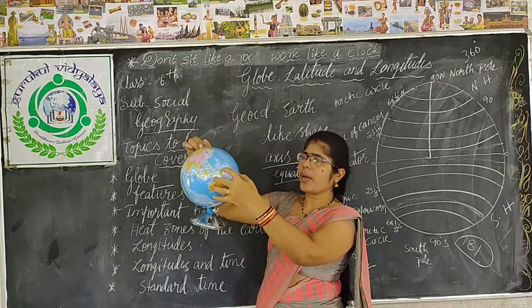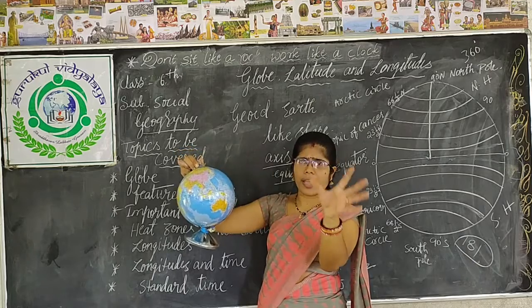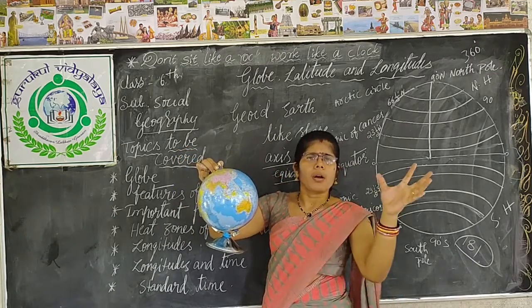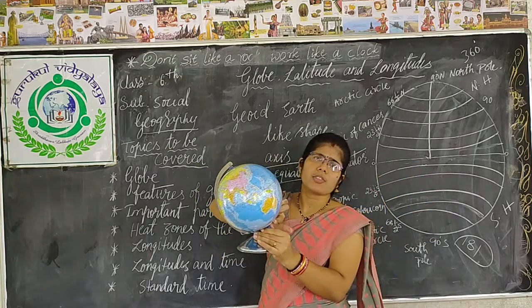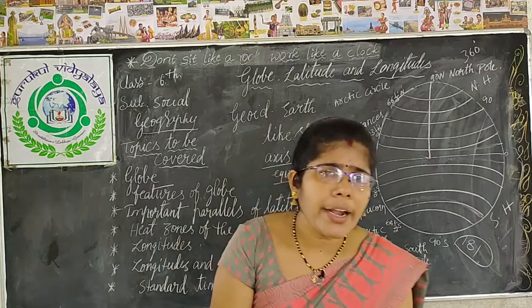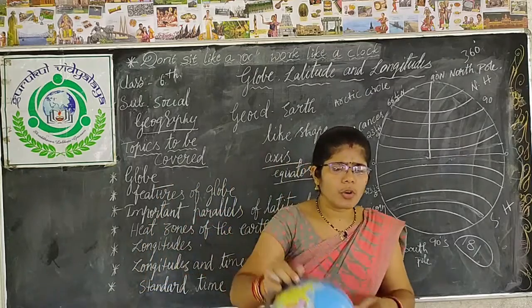The way the equator receives sunlight, the other parts of the earth will not get the same amount because of the shape of the earth. So when the sunlight falls on the earth, mostly the equator receives it.